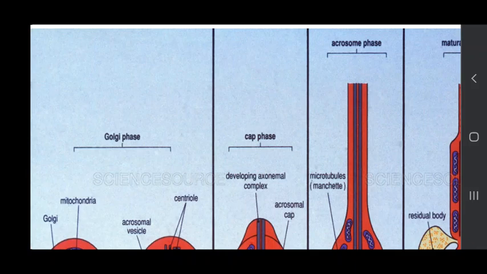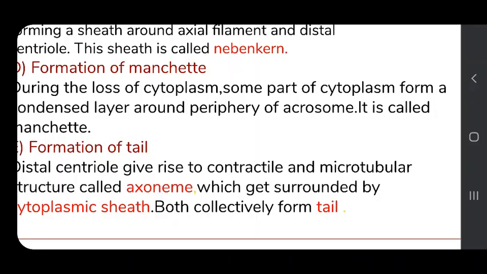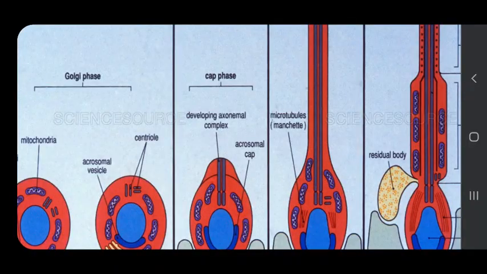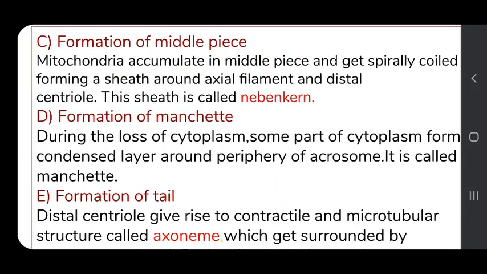Wait for a minute. Oh, the mitochondria are shown in this form. These are the mitochondria. Over here the spiral coiling is not shown. I will show it to you in a later diagram. Now I discussed with you the formation of middle piece.